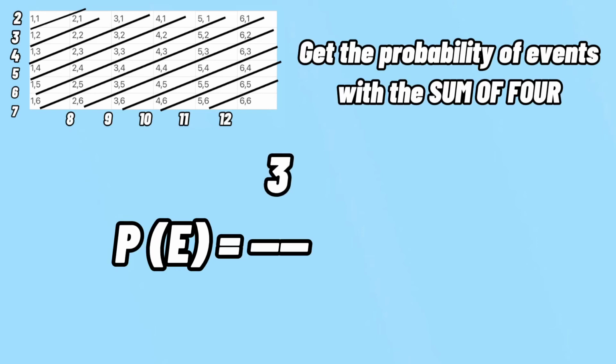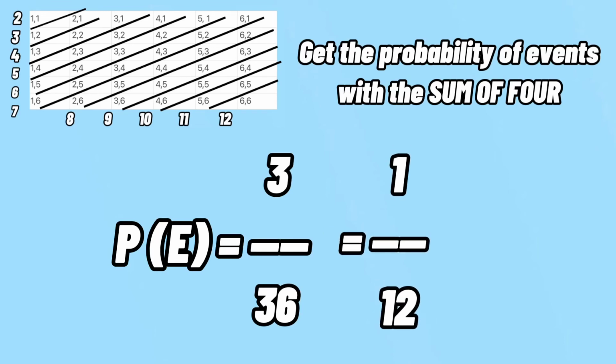We have 3 events, which will be our numerator. Our denominator is the total number of events, which is 36. So 3 over 36 could be reduced into 1 over 12. So there is a 1 over 12 chance of getting the sum of 4.